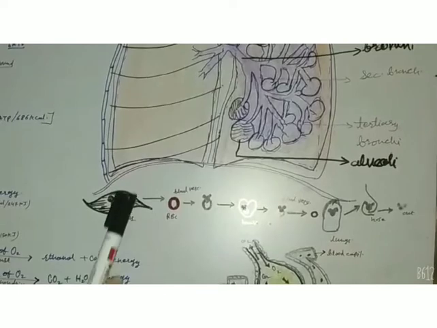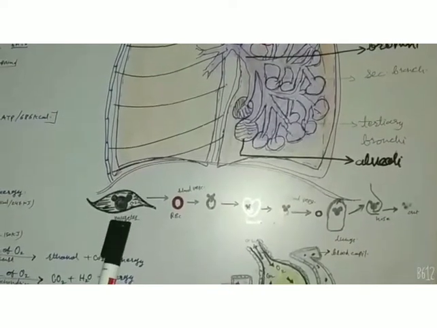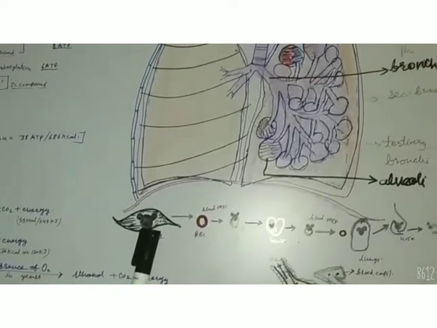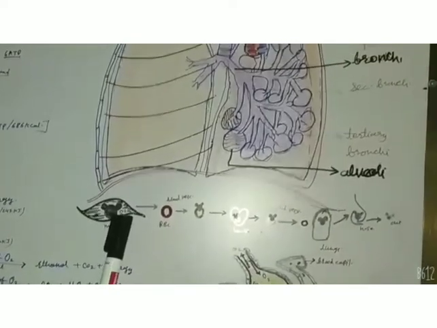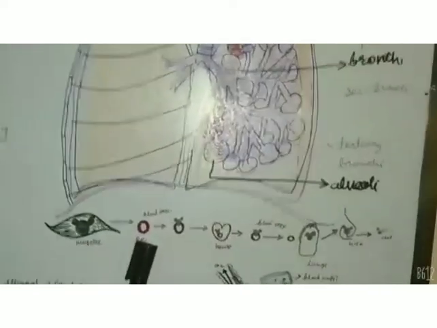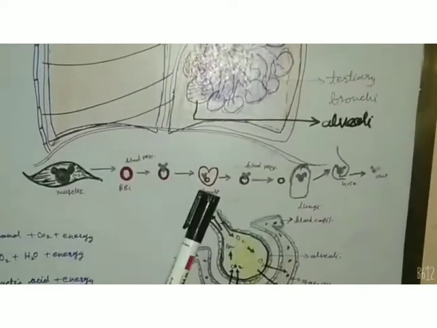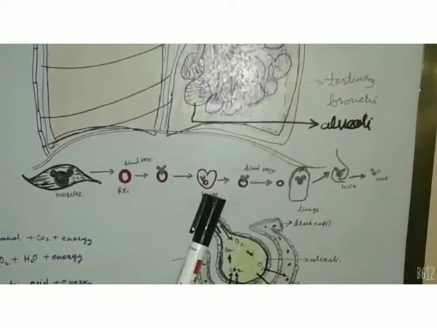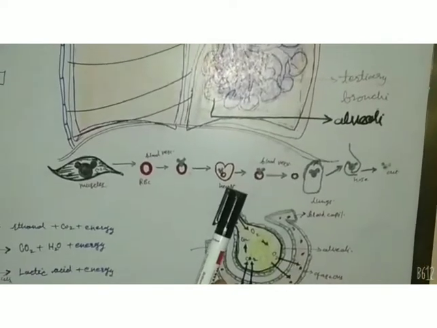You can see here a picture of muscles in which carbon dioxide is produced after oxidation of nutrients. When it mixes in the RBC, it is carried to the heart for purification. This carbon dioxide, when combined with RBC, enters the heart as impure blood.